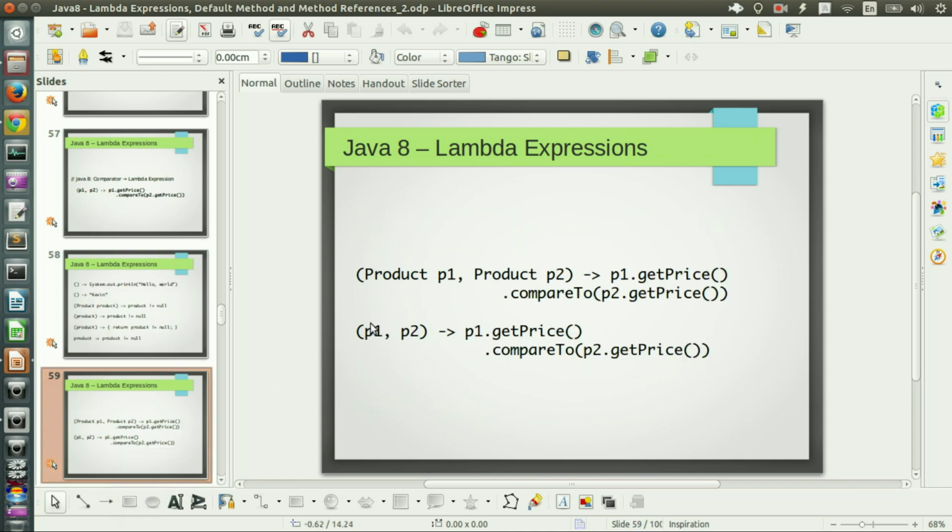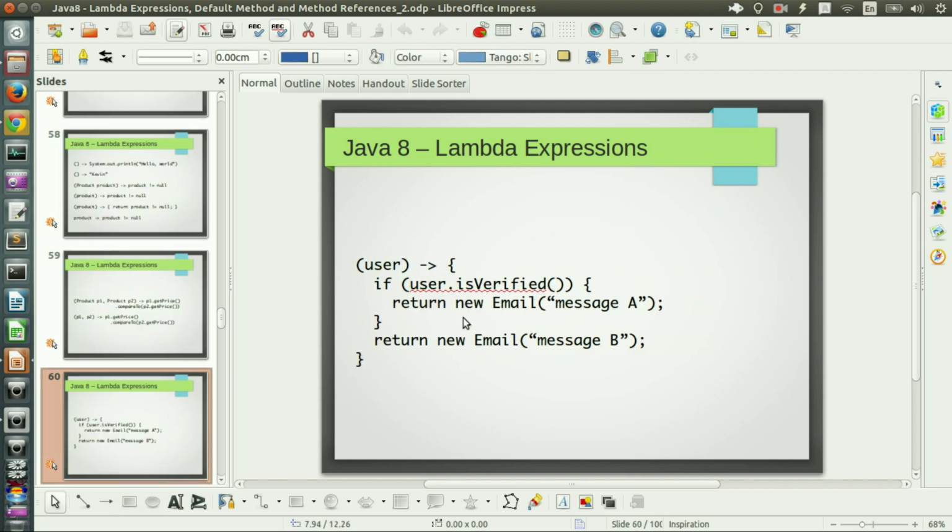Next, having two parameters. So a lambda expression takes two parameters. Here I have P1 and P2, and also it has type information and one line of code. As I said, I put a new line there, but it's because of the small screen. It's actually one line of method invocation, so you don't need to put any curly braces, return, or anything like that. And the same thing, exactly the same thing, only difference is it doesn't have type information. Again, most of the time types are already known, you don't need to repeat that. It's just redundancy.